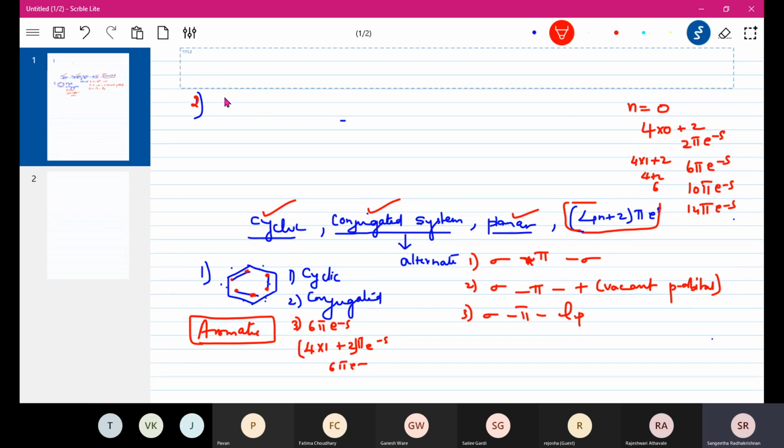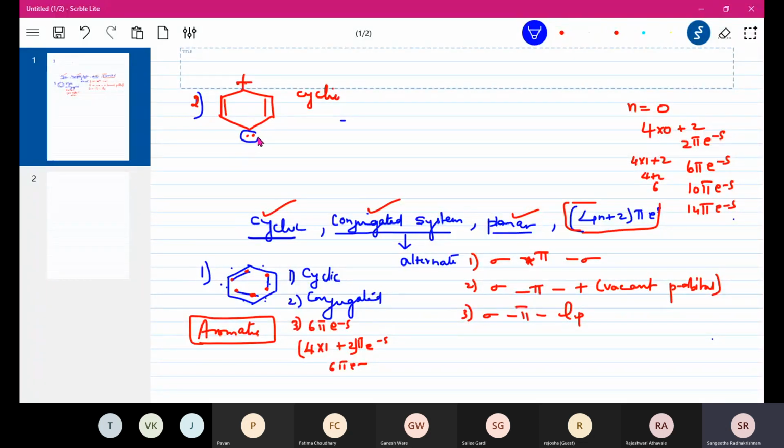Second, let us see. Now let us see. Let it be positive. Now let us see if it is first of all cyclic. Yes, it is cyclic. Now let us see if it's conjugated. I'll start from the lone pair because you have to check the entire cycle.